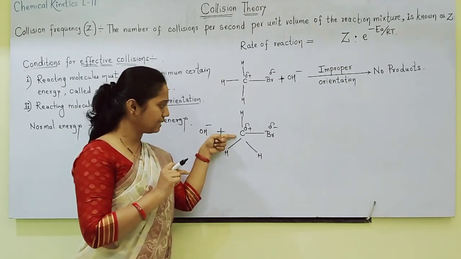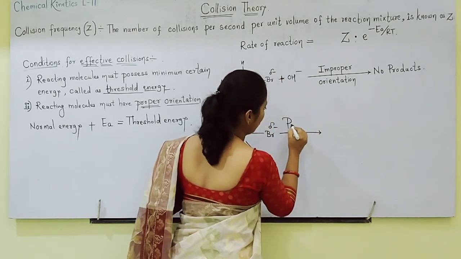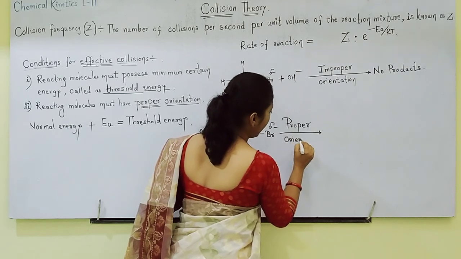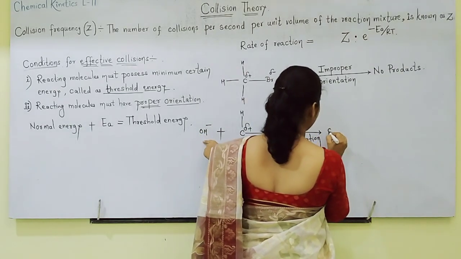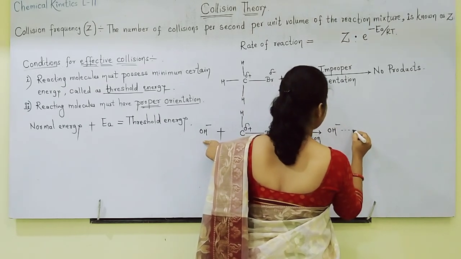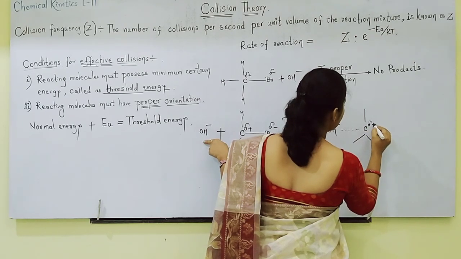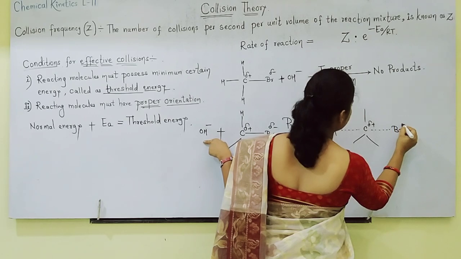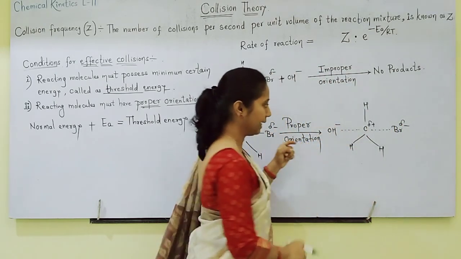So it attacks from the back side, and this is called proper orientation. Due to this proper orientation, this OH minus starts forming a bond with the positively charged carbon, and the bond with Br minus is breaking.